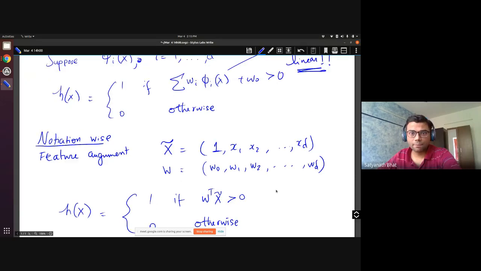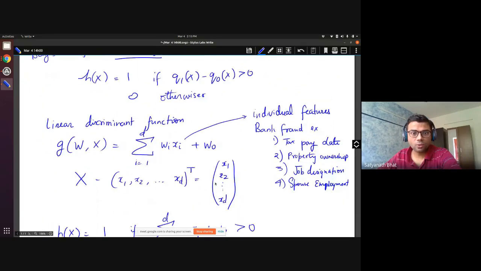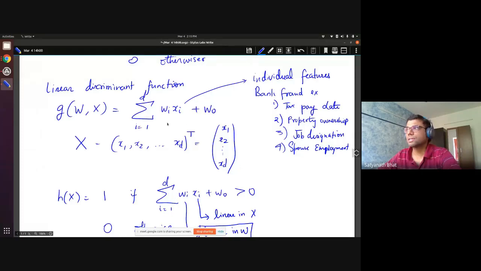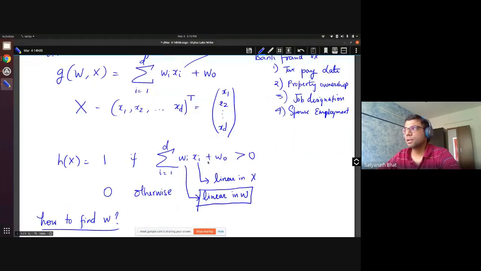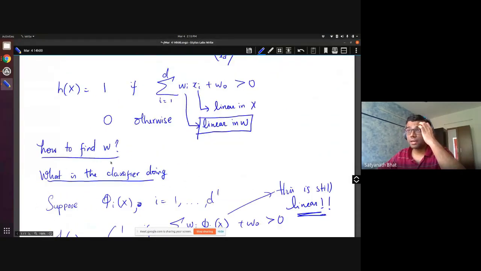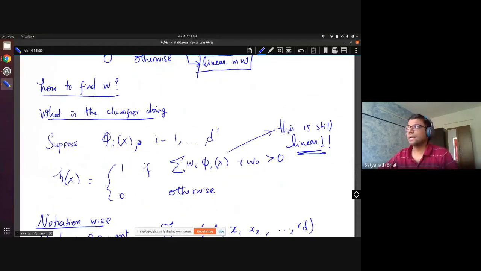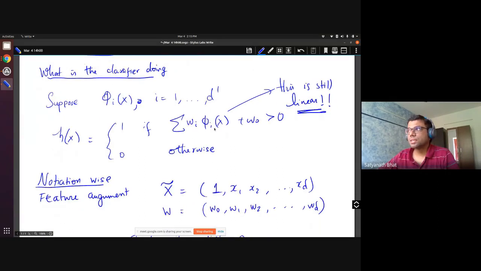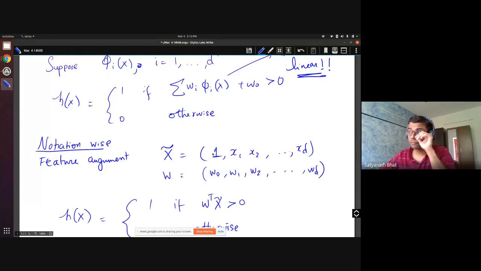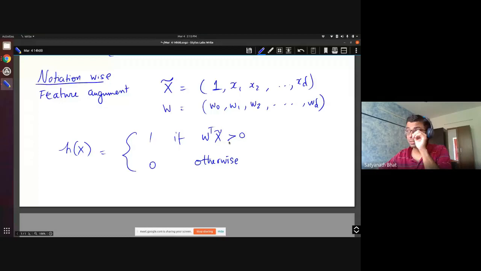Okay, so in summary, what we have done is we are now focusing our attention on classifiers which have this kind of linear discriminant function and which are going to classify based on this. We still have to answer how to find W, but we also understand that the linearity in W is important. Okay, so you can create your own features, which is phi i of x. We'll see some examples and what benefits it will give you soon. So this is one thing that we saw, and notation wise, sometimes we will have a spurious feature called 1. This allows us to handle things that would otherwise be complicated. So this will make it a simple looking thing.